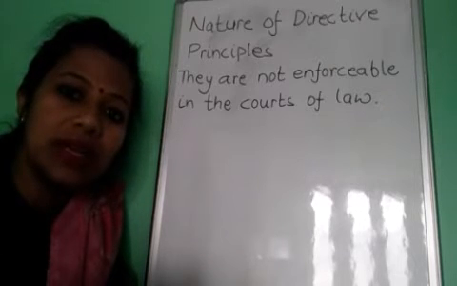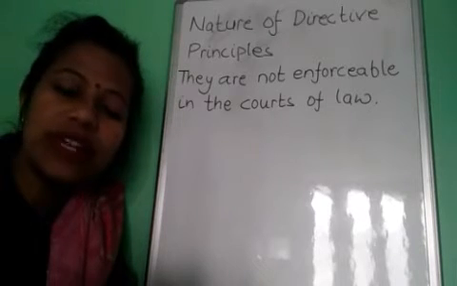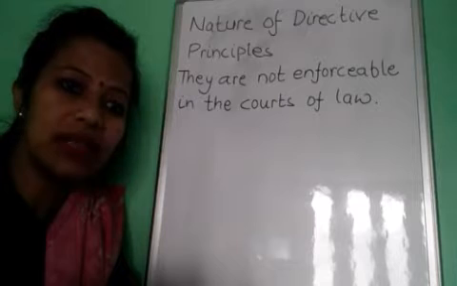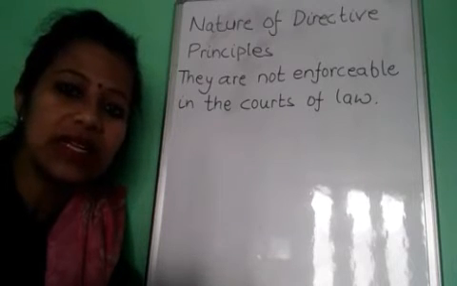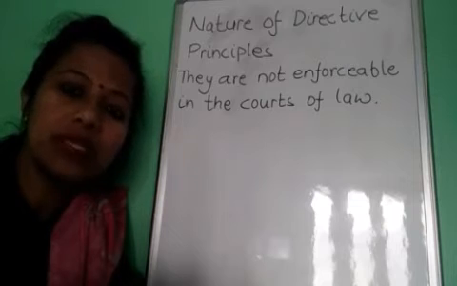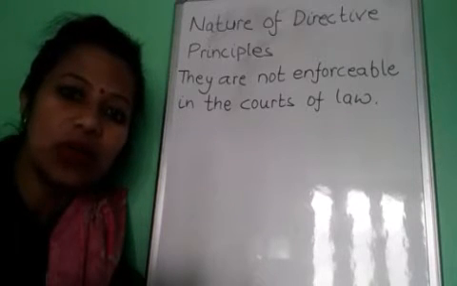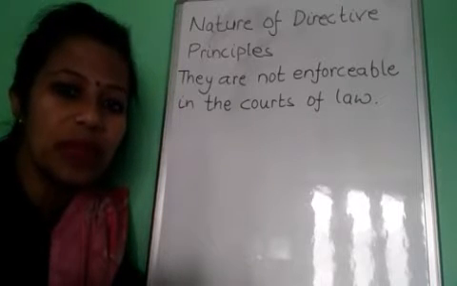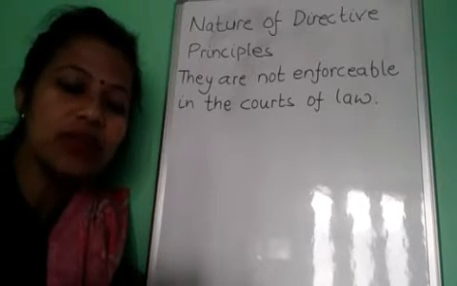But after winning the election, what do they do? They do very little for us. But we cannot go to the court for that, saying this candidate, this government promised this but is not doing it. For this we do not go to the court. This is called directive principles.